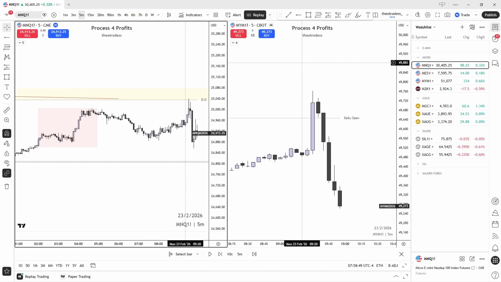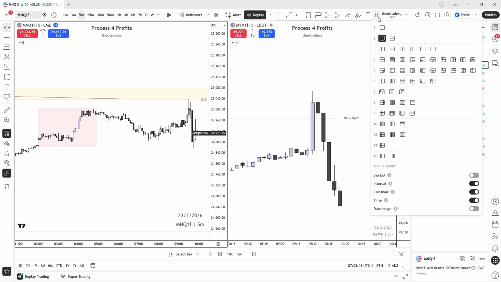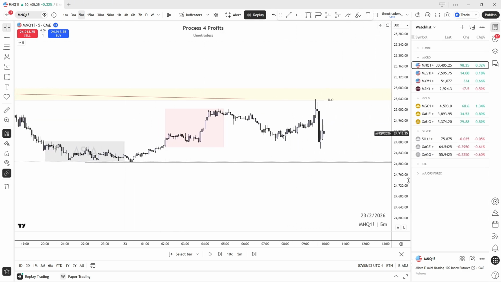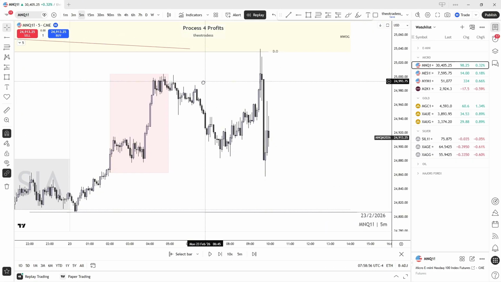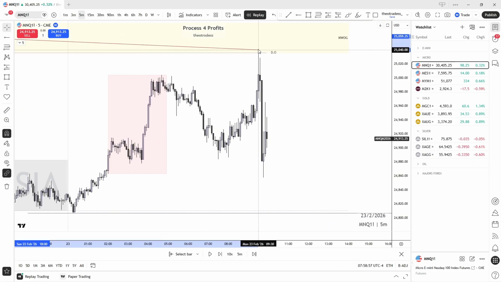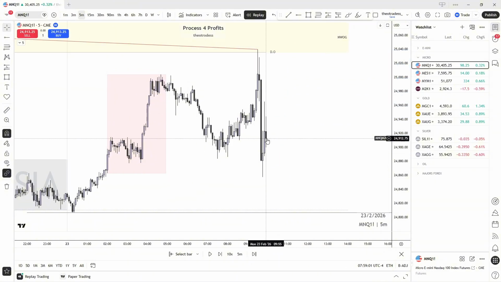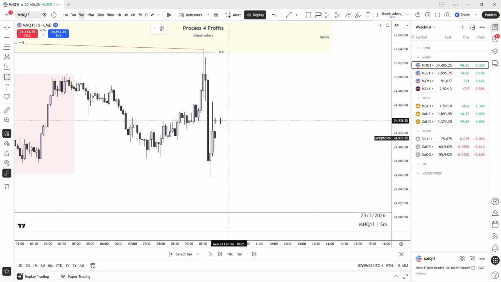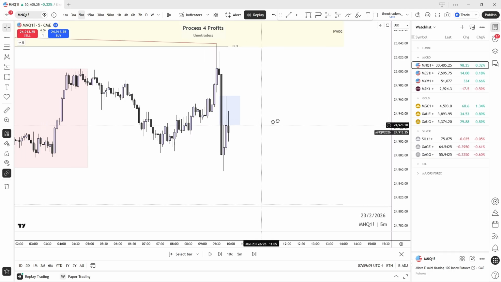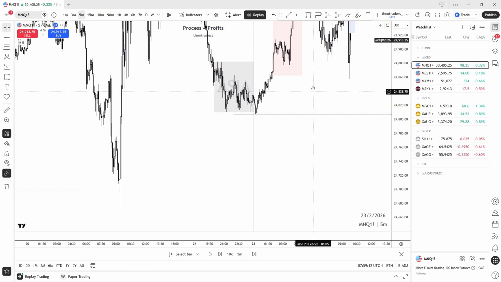Yo, we already had a massive move. Damn. Let me close it. But let's see. Yo, this is a massive stop. I can't put my stop here. We have an FVG here. This is a 5 minute. Let's see. We have an FVG here. Let's see what this FVG does.